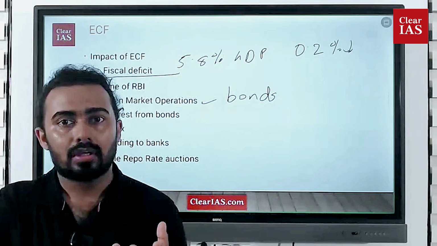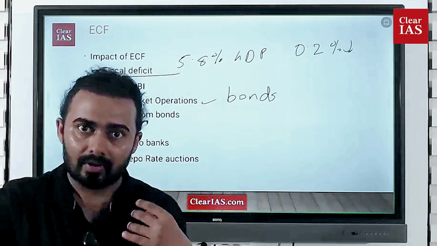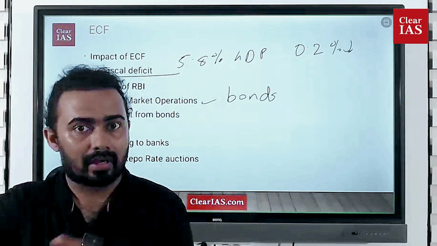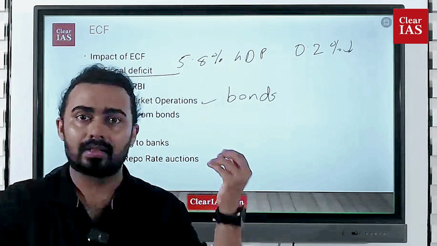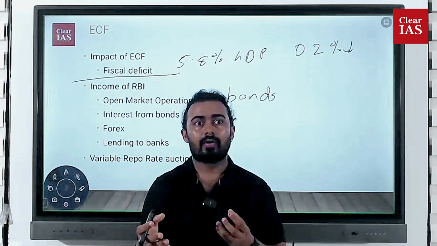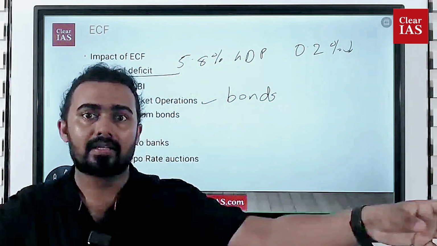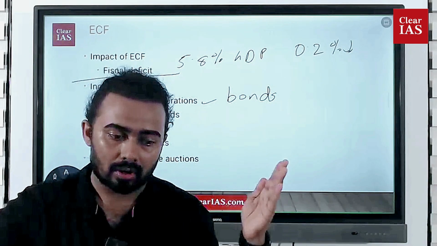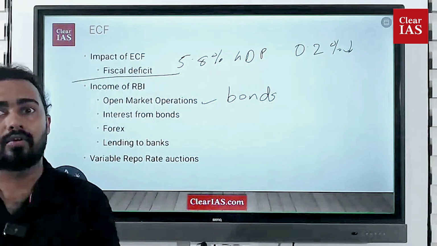There are bonds, such as government securities, that we, common citizens, can also buy. Bonds are available in the market, and RBI can purchase or sell these bonds. Whenever RBI needs money, it sells bonds. Whenever RBI doesn't need money, it purchases bonds and gives this money to the population. These kinds of operations are called open market operations, and through these activities RBI gets some amount of money.